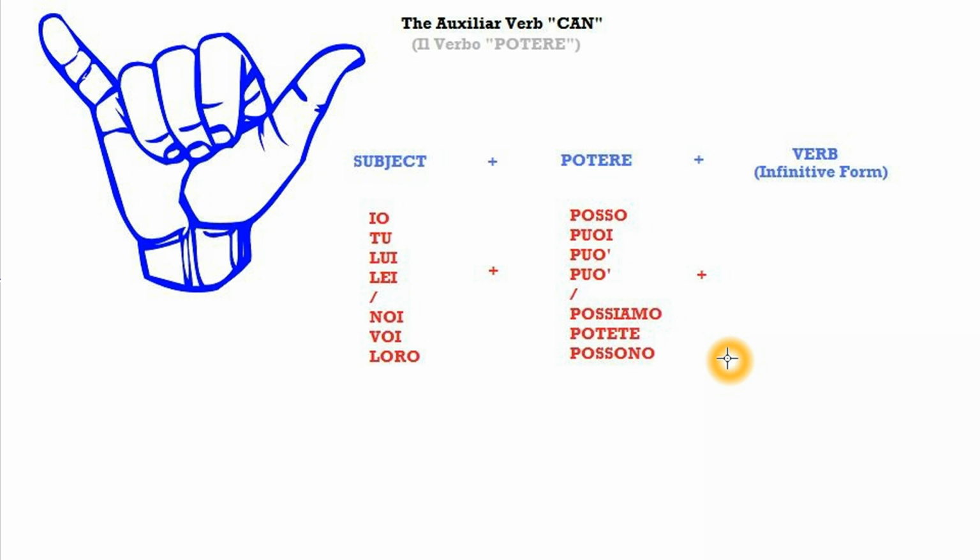Hello and welcome to another Italian tutorial. Today we are going to tackle the auxiliary verb can, il verbo potere.